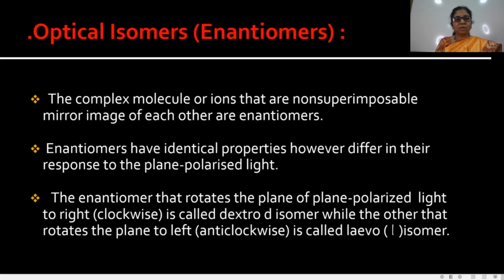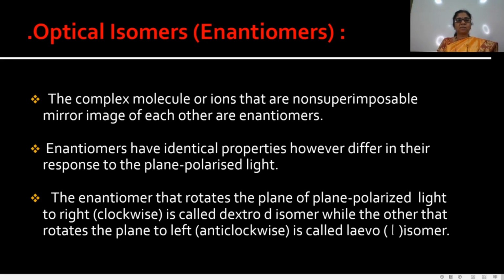The enantiomers which rotate the plane polarized light towards the right side, that means the clockwise direction, are called dextro isomers or D isomers. And when the enantiomers rotate the plane of plane polarized light towards the left side, they are called laevorotatory isomers.